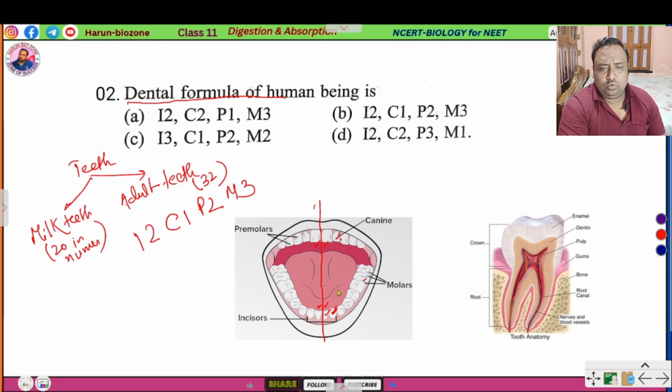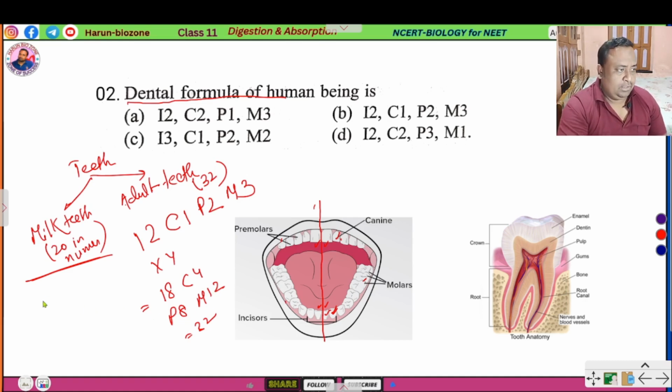So there are four parts: that means incisor 8, canine 4, premolar 8 and molar 12, total 32. But in case of milk teeth, the